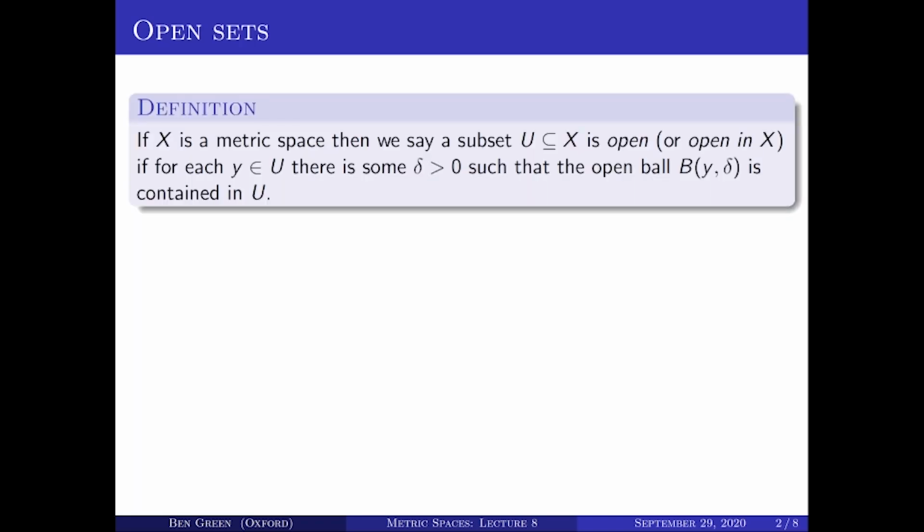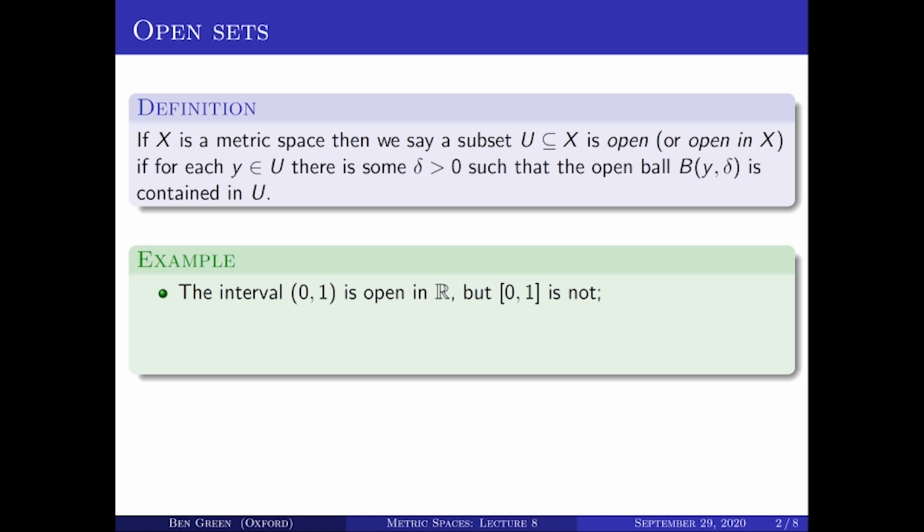So let's start by giving the definition. Let X be a metric space, and suppose that I've got a subset U of X, which could be empty, it could be the whole space X, or anything in between. Then I say that it's open, more precisely, I say that it's open in X, if for every point y in that set U, there's a positive delta such that the open ball of radius delta about y is contained in U. So for every point in the set U, there's a whole ball around that point that's also contained in U. That's the definition of open set.